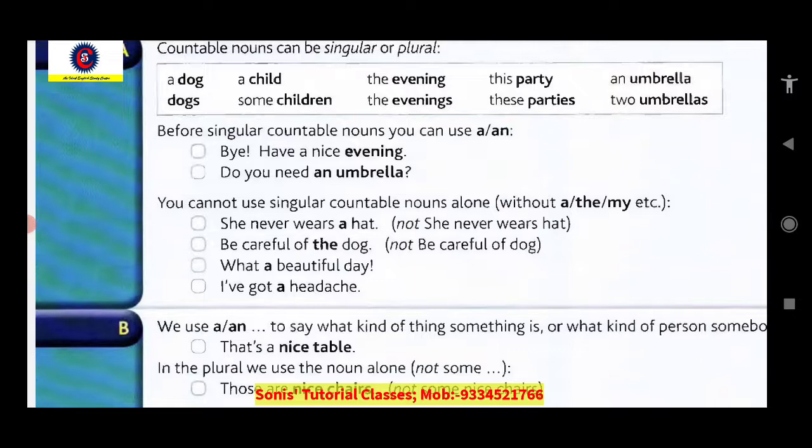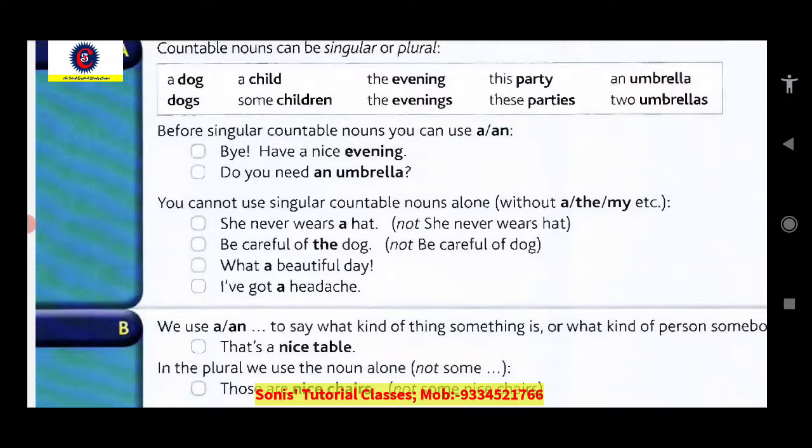You can't say be careful of dog. It is wrong to say. You should say be careful of the dog. Why the? Because we are making somebody alert by saying that you need to be careful. Careful of what? Careful of the dog. Why the dog? Because we are talking about some certain dog.